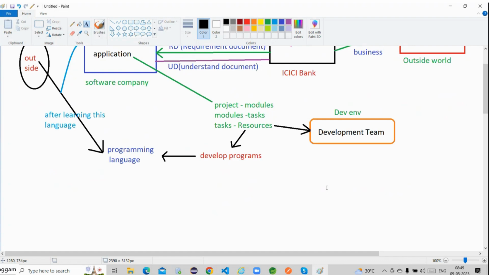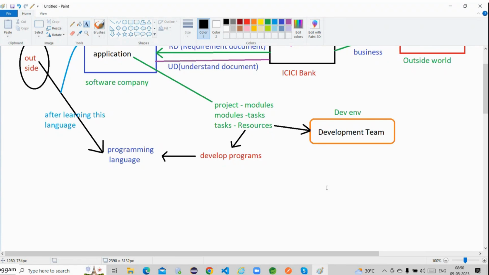Once they have developed it, the combination of all these things is nothing but the project, guys. So in that case, is there a dependency between developer and developer? One developer's code may depend on another developer's program. I am developing one program, you are developing one program, but both are in the same project, so there is a chance that one developer's code may exist on another developer's code. So there is dependency between developer code. So teamwork is required, and team communication is required.